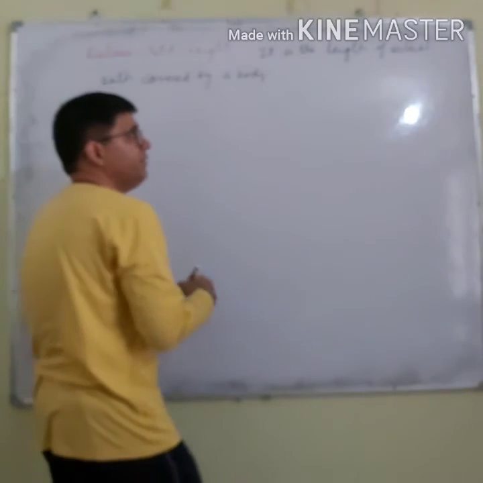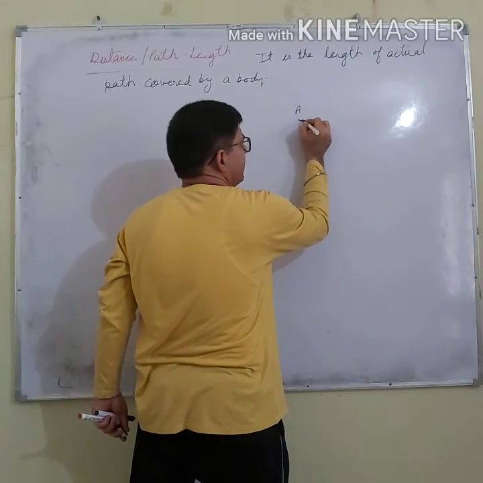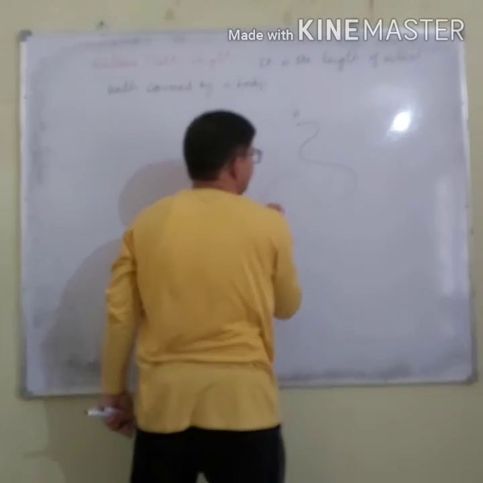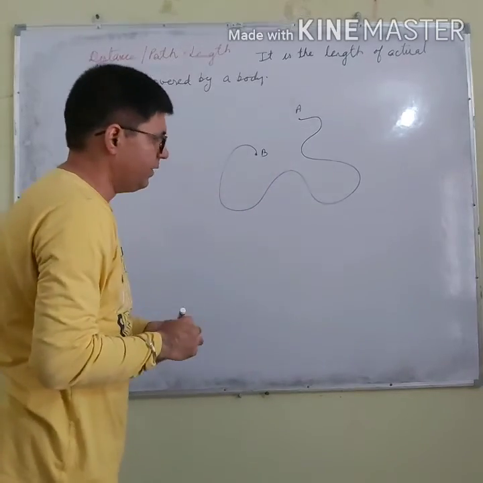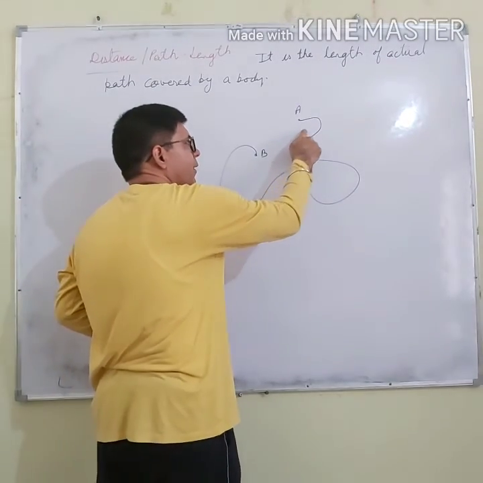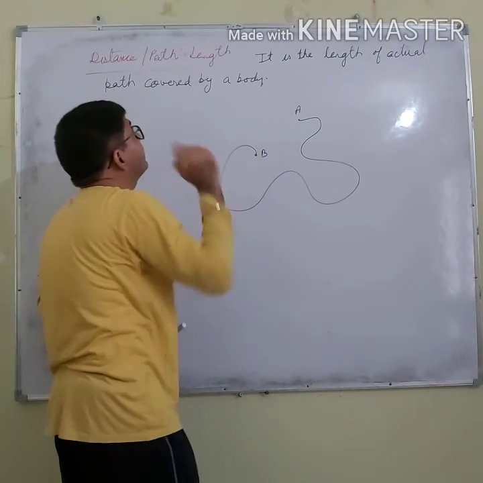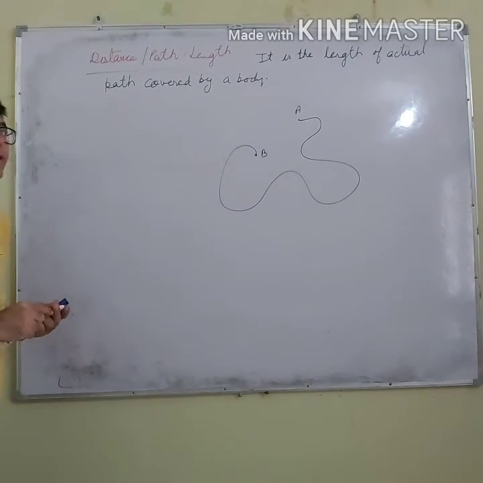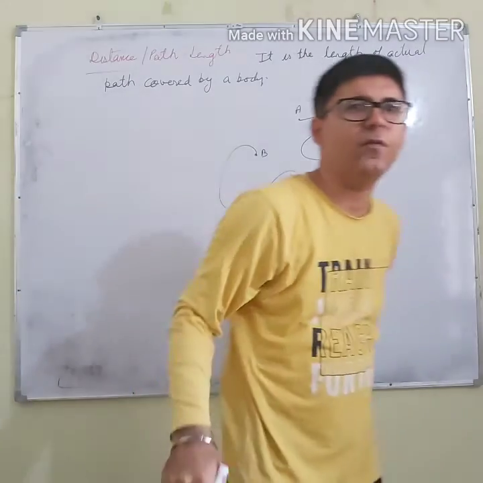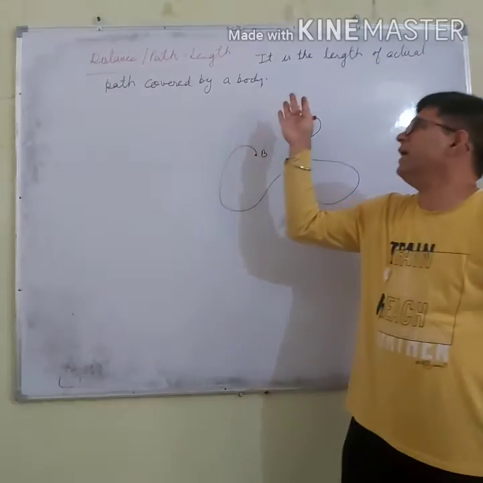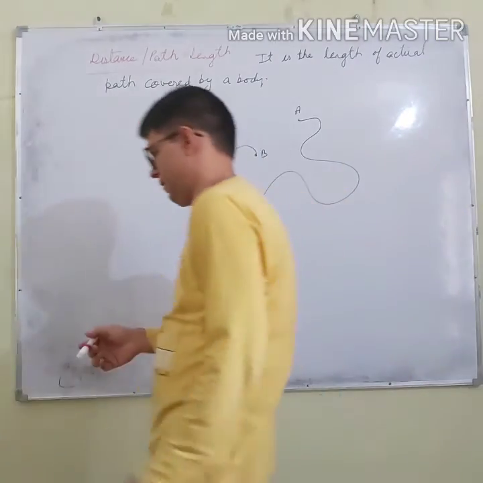So whatever is the length of the actual path that body is covering is called the distance. Let us say body is starting from point A. A is the reference point. After this, it reaches the point B. With the help of measuring tape, if I find its length, then its length is given the name of the distance. So whatever the path you follow, you take its length, then that is given the name of the distance.